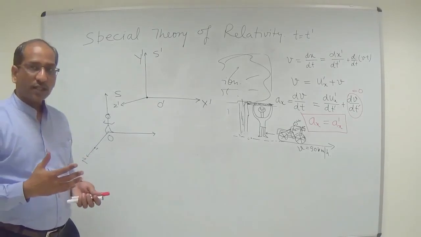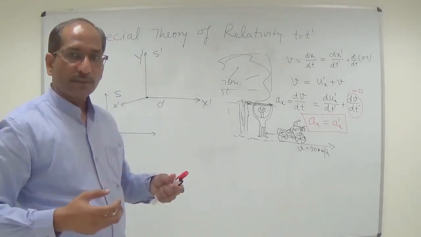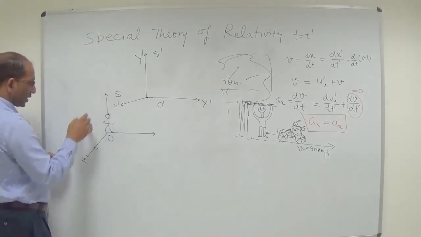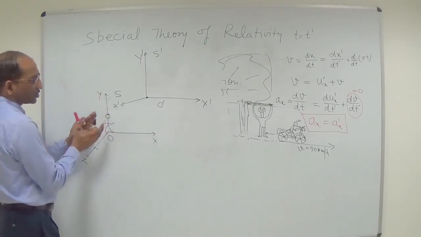So we are saying that the S prime plane is moving in free space, not along the x-axis, not along the y-axis and not along the z-axis. It is in free space.